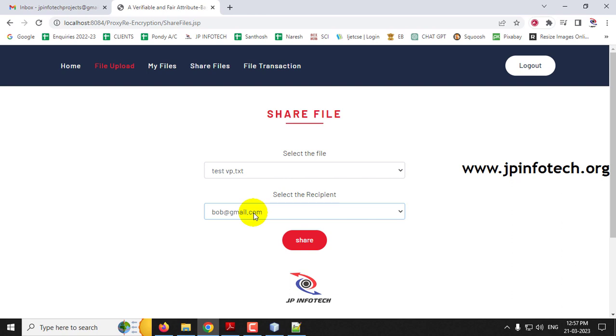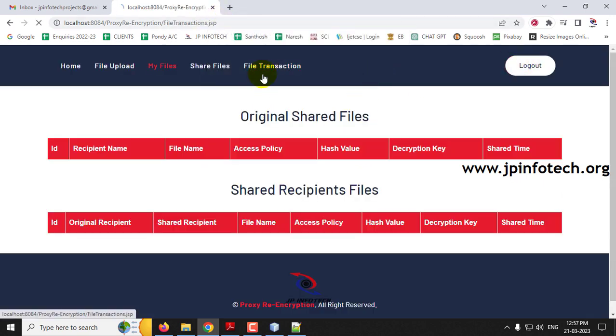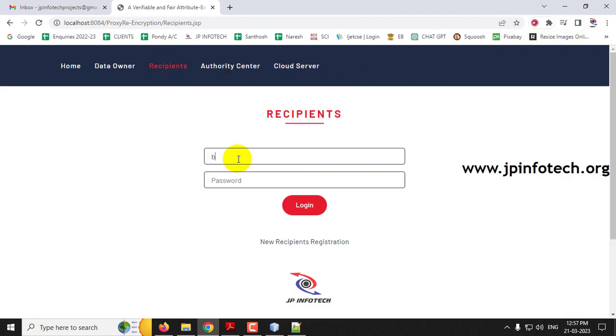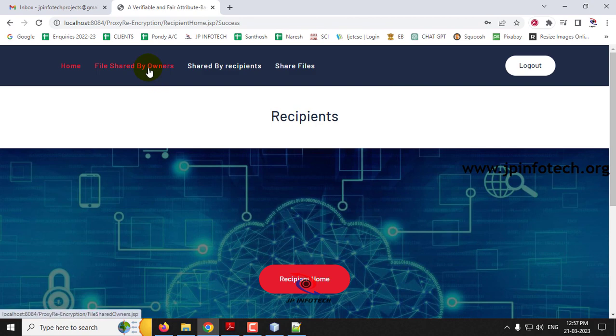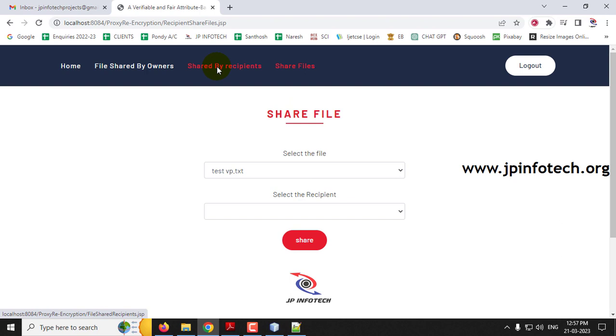So now I'm going to share this file to this recipient called Bob. So let me click share. So now you can see the file shared successfully, and click OK. So now let me go to the recipient part and check it out. So here you can see the files shared by the owners. Just click this files shared by owners. You can see there is no file available. Even though the file has been shared, you can see the file is not being viewed.